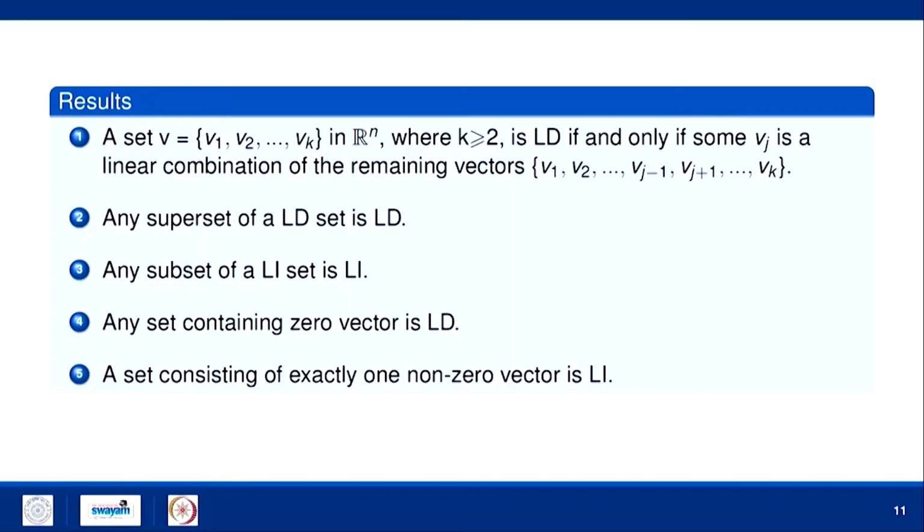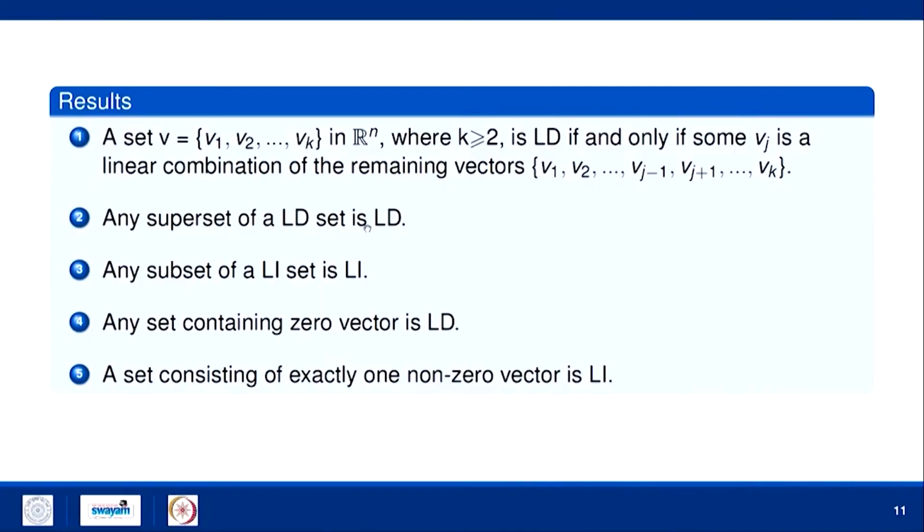Now, a set V1, V2, up to Vk in Rn, where k is greater than or equal to 2, is LD if and only if some Vj is a linear combination of the remaining vectors. Means if you can write a vector as a linear combination of the remaining vectors, then we will say that set is linearly dependent. If you can't do this, then the set is said to be linearly independent.